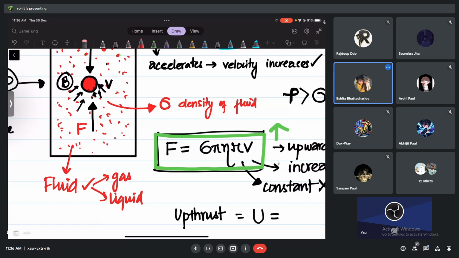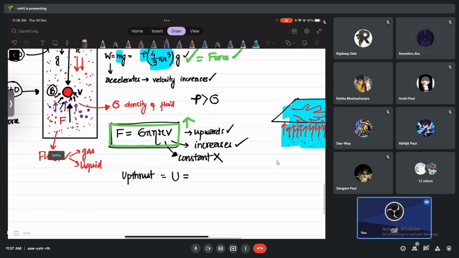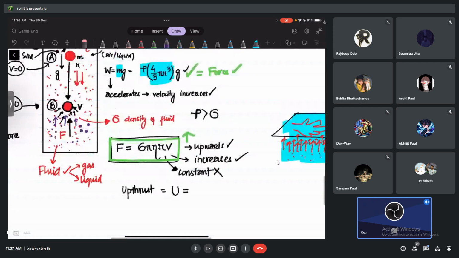Of the fluid. Imagine the fluid particles are very, very dense. They have more mass per unit volume. I've taken a very dense fluid or liquid. Now do you think the spherical body will experience upthrust or more upthrust? More upthrust. So upthrust will act on the spherical body, but it depends on the density of what? Of the fluid.